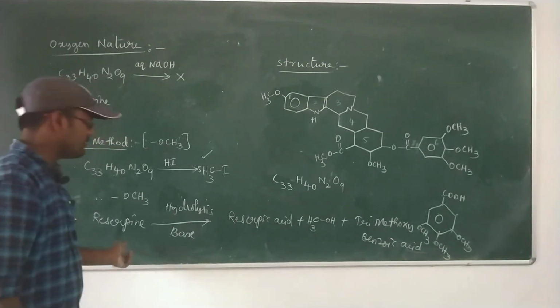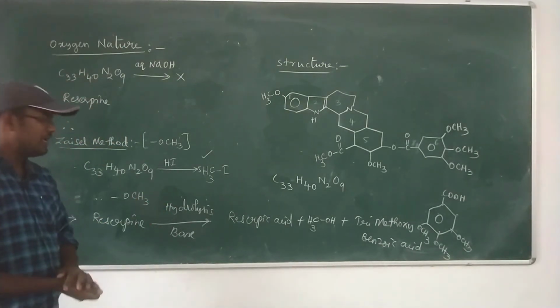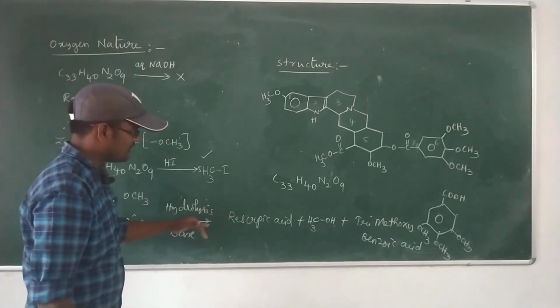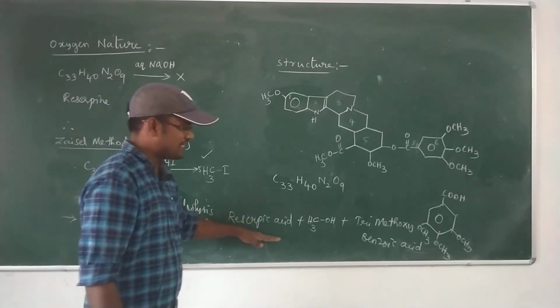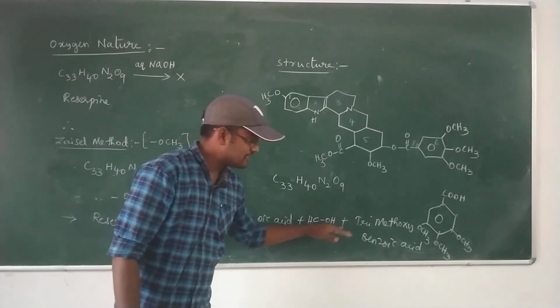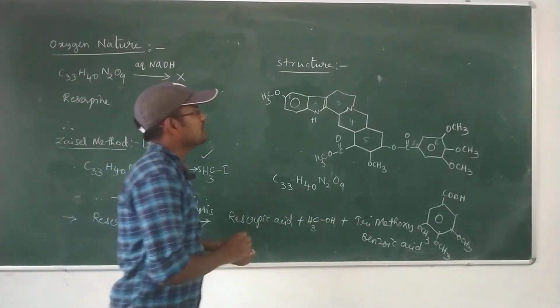Simply, reserpine undergoes acidic or basic hydrolysis, resulting in reserpic acid, methanol and trimethoxybenzoic acid.